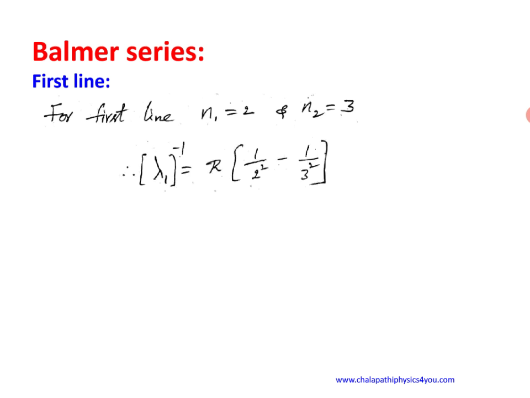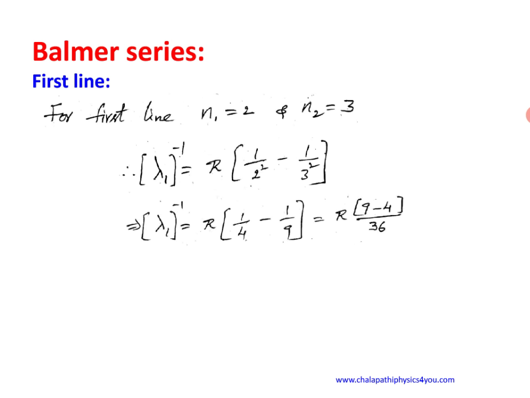Now if we substitute, 1 by lambda 1, or lambda 1 inverse, equals r into 1 by 2 square minus 1 by 3 square, where 2 square is nothing but 4 and 3 square is nothing but 9.